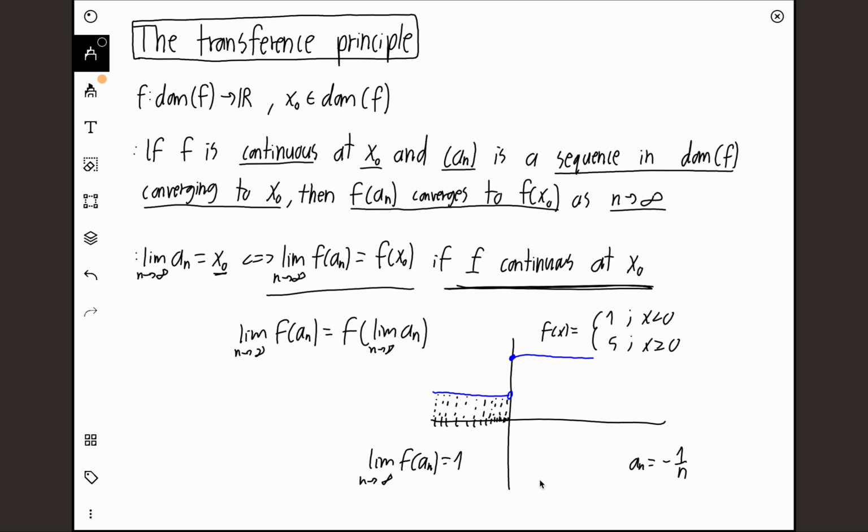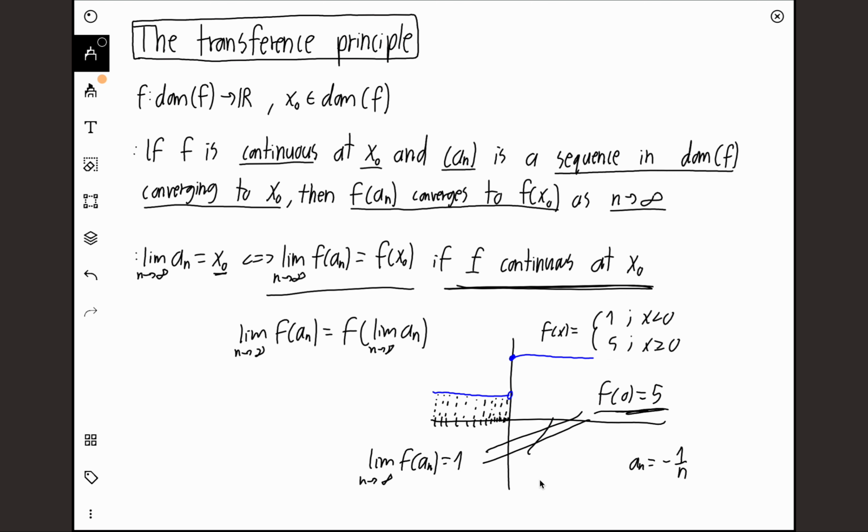But now if we actually look at the function f at the value of the limit, if we look at f of 0, we see that f of 0 equals 5. So the limit as n goes to infinity of f of an, where an goes to 0, equals 1, but f at 0 equals 5. So these two are not the same. We can see that the transference principle only works for continuous functions.